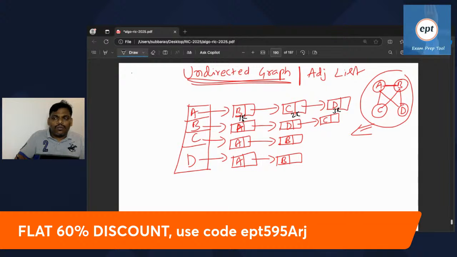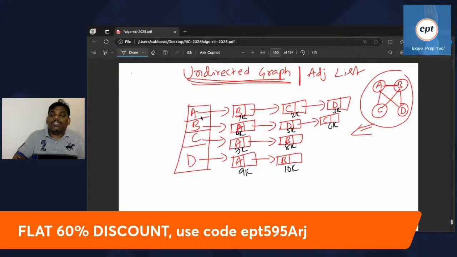Assume it is 1K, 2K, 3K, some address. Every node has some address. So in A's adjacency list, the B person is 1K, C is 2K, then 3K, 4K, 5K, 6K, 7K. Every node, when you are creating, maybe using malloc or maybe using new, is created in the heap area, and every person has some address. 9K, 10K.